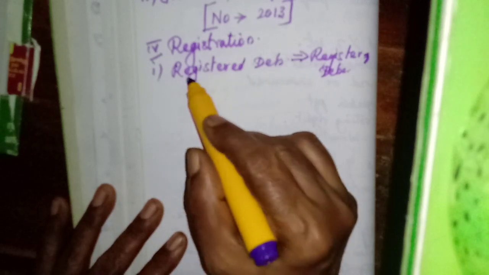Here, the debentures are issued in one person's name only. So this person's name will be entered in the register of debentures. If the name of the person who holds the debenture is registered in the register of debentures, then he has registered debentures.